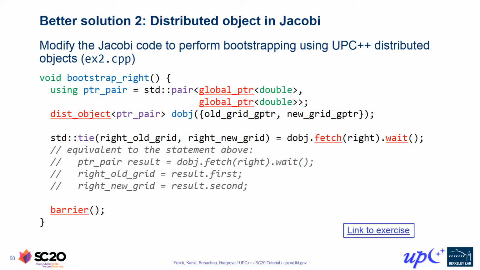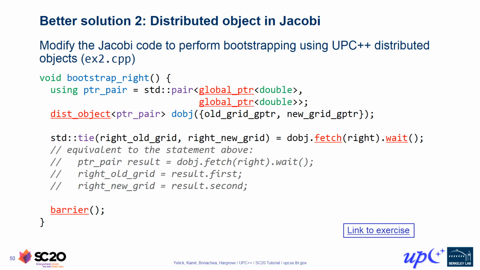Next, each rank invokes the dist_object fetch member function, passing in the rank of their right neighbor, and waits on the resulting future. In this case, the wait call will return a pointer pair value, which we then assign into the global pointer variables that live on this process. We've done that assignment using the std::tie shorthand introduced in C++11, which is just a syntactic convenience for storing each element of the pair into the corresponding variable. However, one can alternatively store the pointer pair value into a local variable and retrieve each component individually, as demonstrated in this